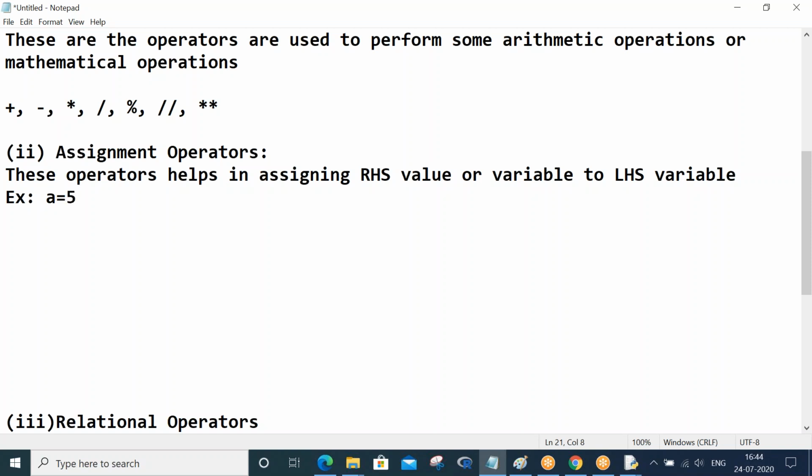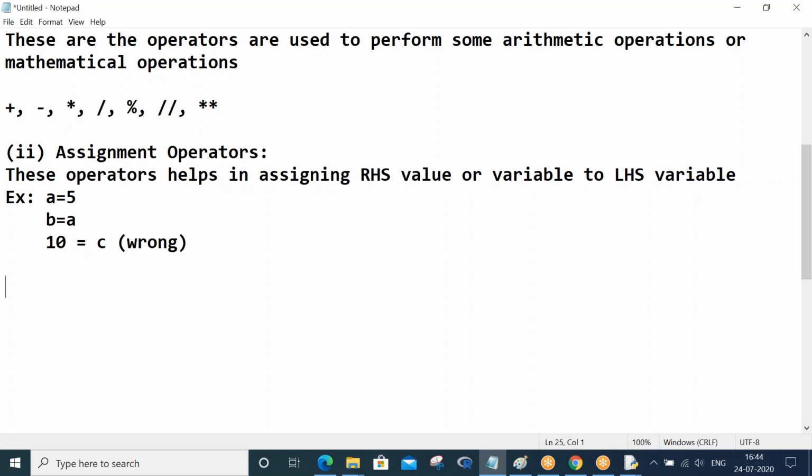Let me give another example. You can have b equals to a. This is also a meaningful statement. The right hand side variable we are assigning to the left hand side variable. Both are correct, but what is the wrong case? You cannot have 10 equals to c, something like this. This is wrong. You cannot have values on the left side.